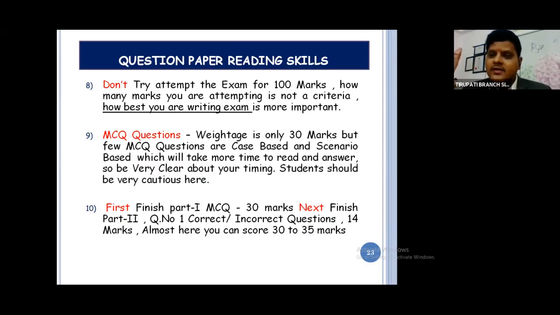When there is concept clarity, 30 out of 30 is possible. But some questions are tricky questions that the examiners may ask. That's why you can keep the expected weightage at 25 marks. First finish Part 1 MCQ. Don't look back. When you take the question paper, first finish the MCQ questions, 30 marks.